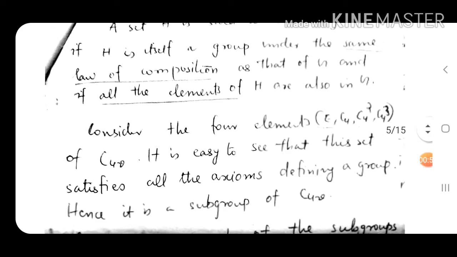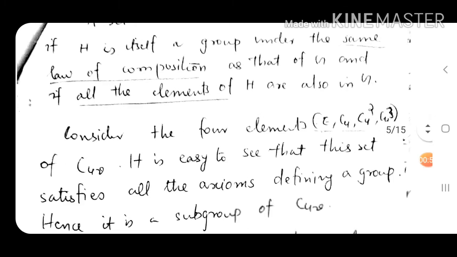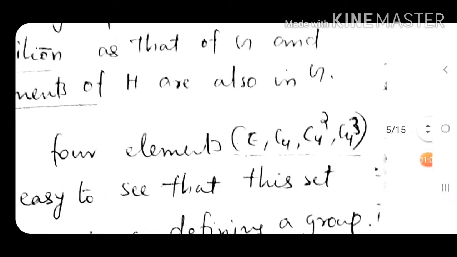For example, when we consider the group of symmetry of the square, the four elements E, C4, C4 square, C4 cube, these elements among themselves form a group because the law of composition is the same, the identity element is there, and if you take the product of any two elements, you will get an element in the same set.